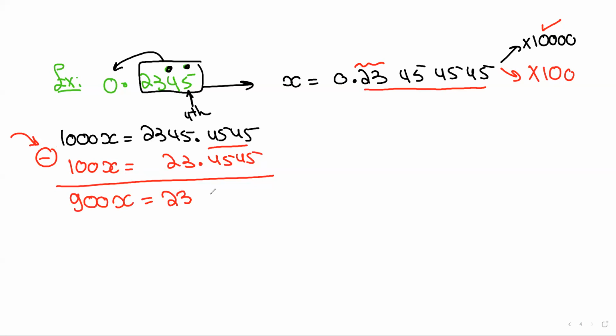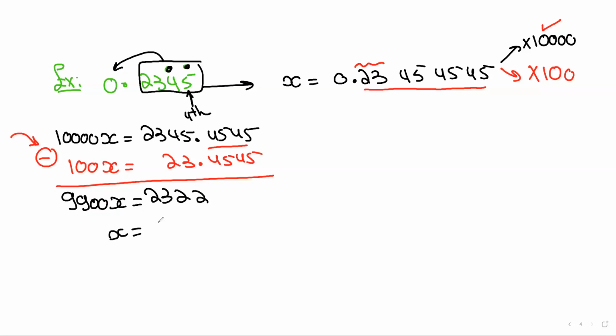Wait, did I do something wrong? 4 zeros. This is 3 zeros over here. Did you see the mistake? I said I did something strange. Sorry guys, it's 1 and 4 zeros. Yes, like that, 1 and 4 zeros. Please be aware of these mistakes. I made a mistake: 10,000x minus 100x is 9900x. x equals 2345 minus 23, which is 2322.